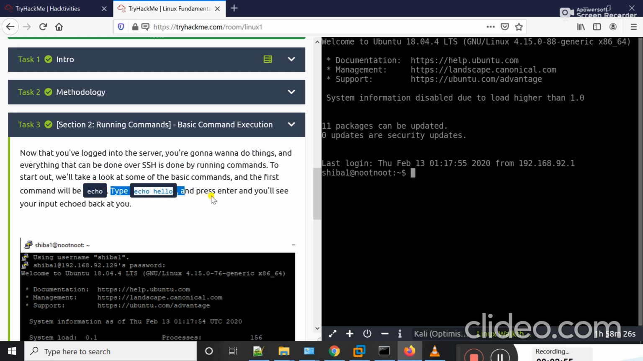Type echo hello and press enter and you will see the input echoed back at you. Okay.